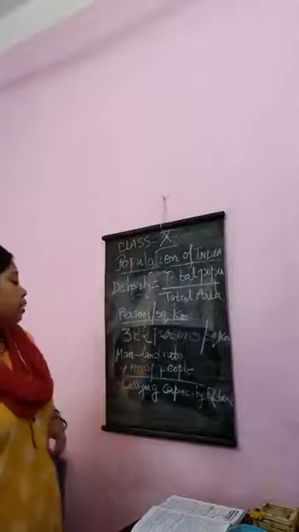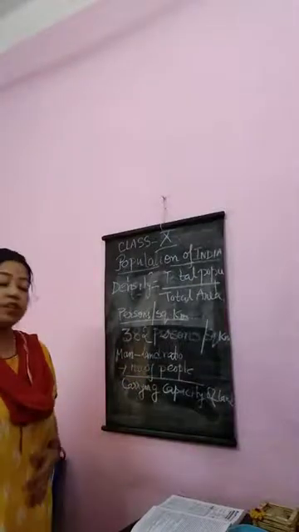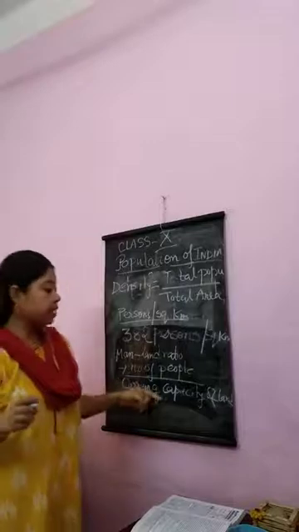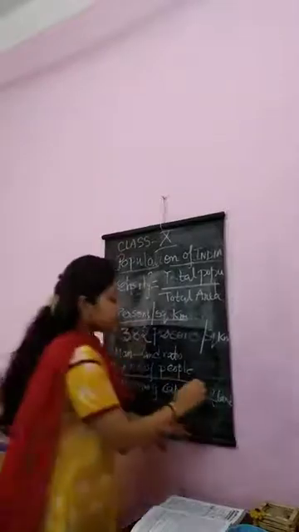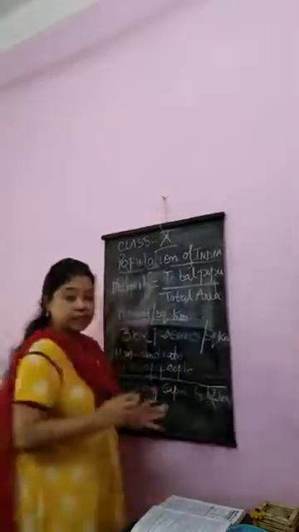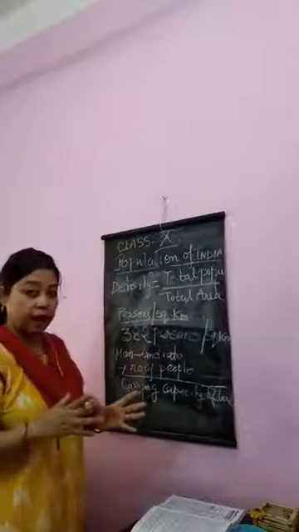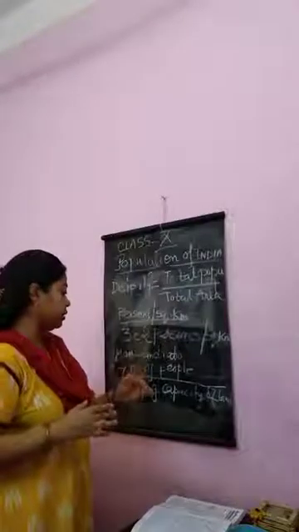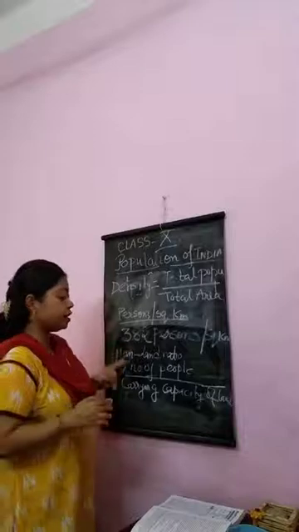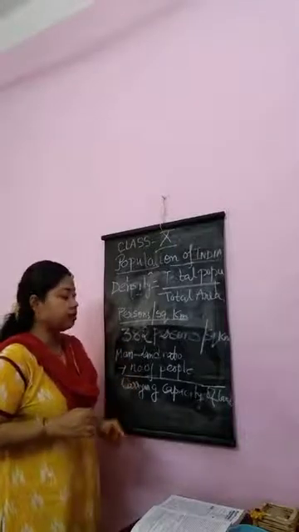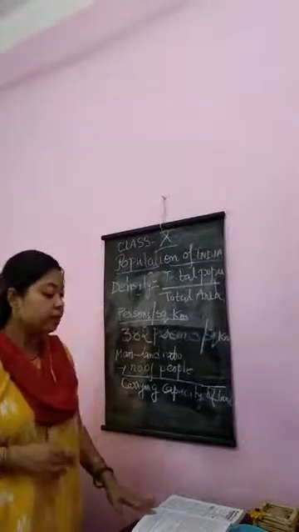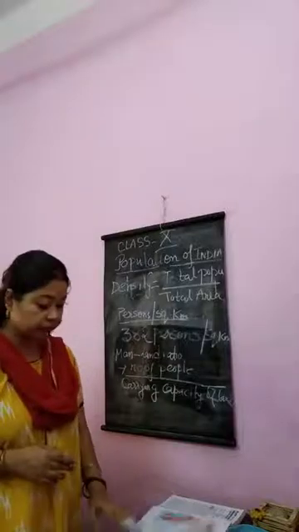Man-land ratio is equal to the number of people divided by the carrying capacity of the land. Carrying capacity means the number of people the land can carry, resource-wise. It is called carrying capacity. Man-land ratio is the number of people by the carrying capacity of the land. This is called man-land ratio.